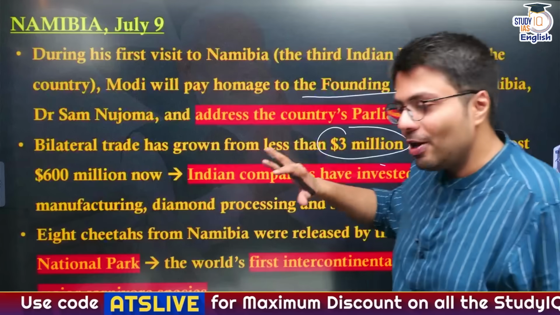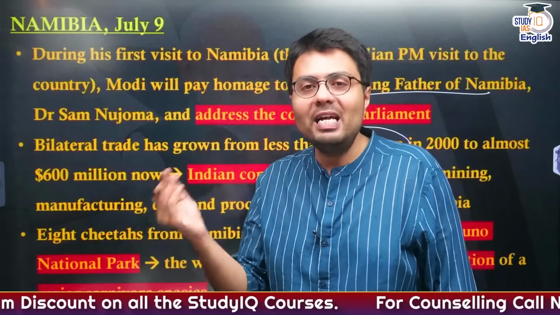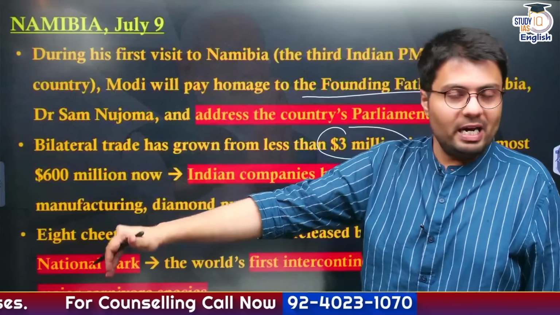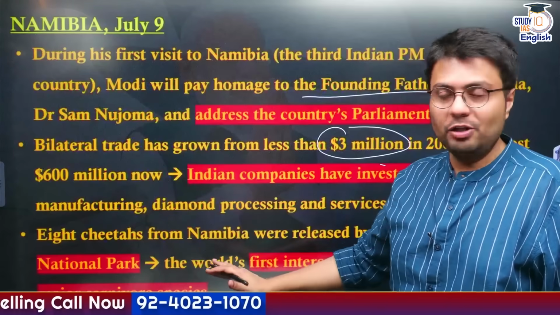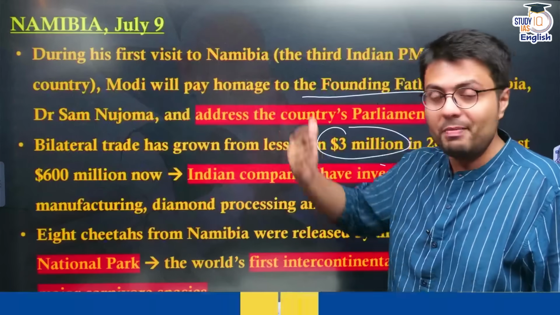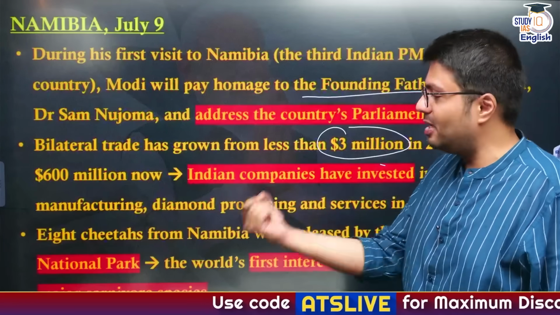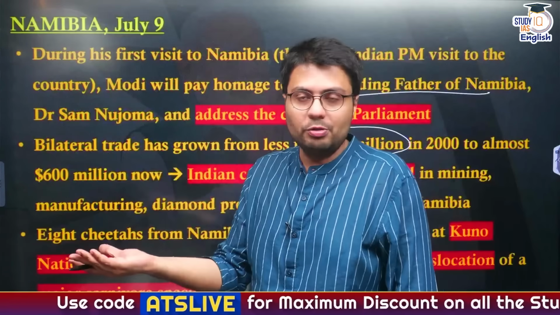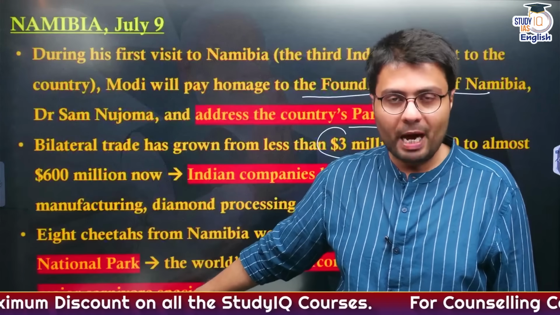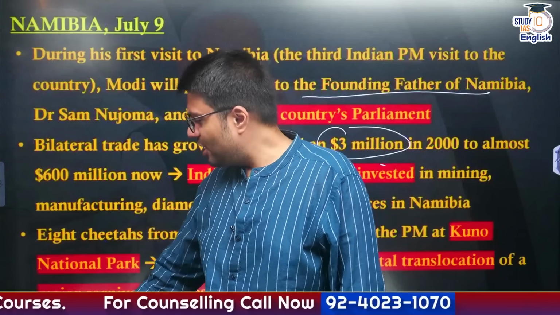Now, the most important aspect about the relations between these two countries is that from Namibia only, India brought several of the cheetahs, which it gradually translocated in the protected areas of Madhya Pradesh, primarily Kuno National Park, because in 2023, Prime Minister Modi released 8 of these cheetahs who were brought from Namibia, and therefore it was the first instance where a continental translocation has happened for a major carnivore species. So this highlights the most comfortable aspect of the relationship between Prime Minister Modi and Namibia, right? So this brings an end to our today's session.